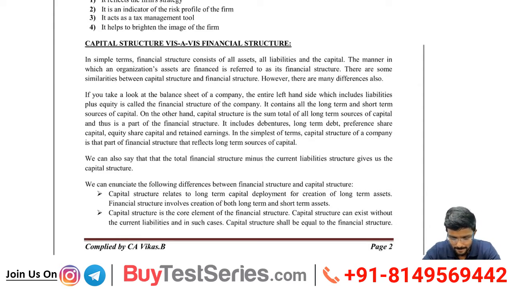It includes debentures, long-term debts, preference share capital, equity share capital, and retained earnings. In the simplest of terms, capital structure of a company is that part of financial structure that reflects long-term sources of capital. Whatever capital employed we have already discussed, that is nothing but my capital structure. Capital employed plus current liability will be my financial structure. Retained earnings is nothing but reserves and surplus. Don't get confused. We can also say that total financial structure minus current liability gives us the capital structure.